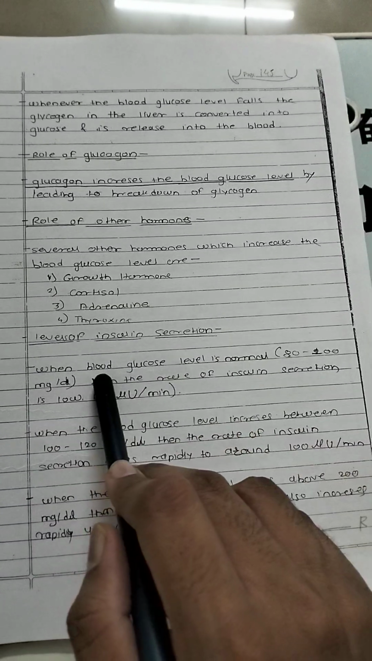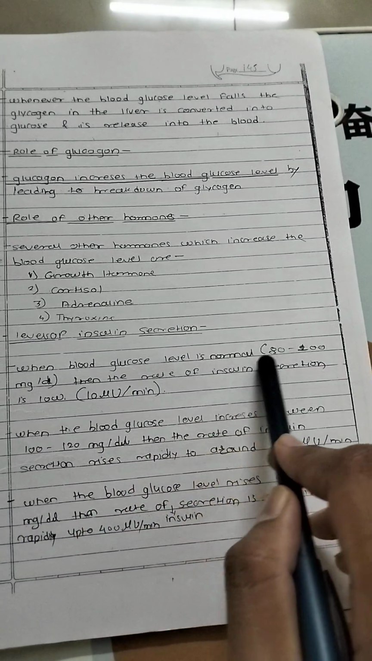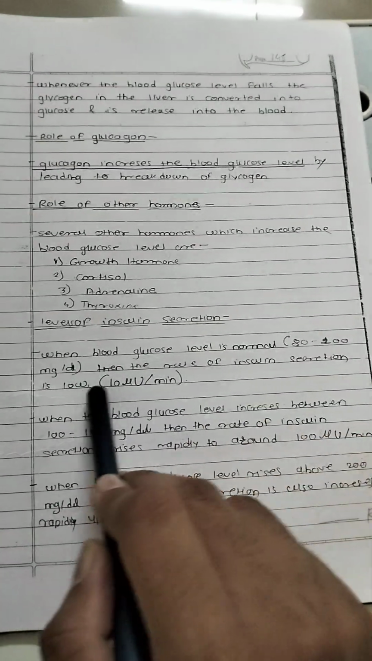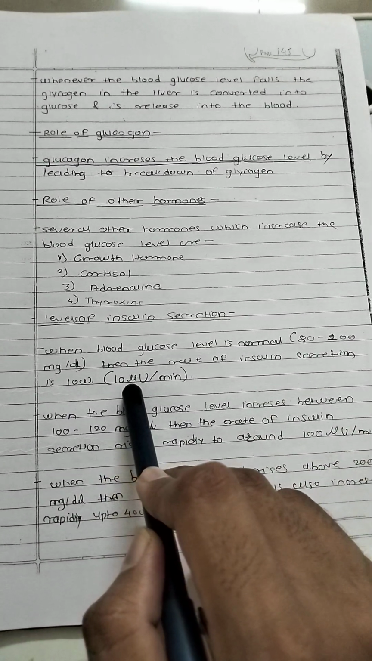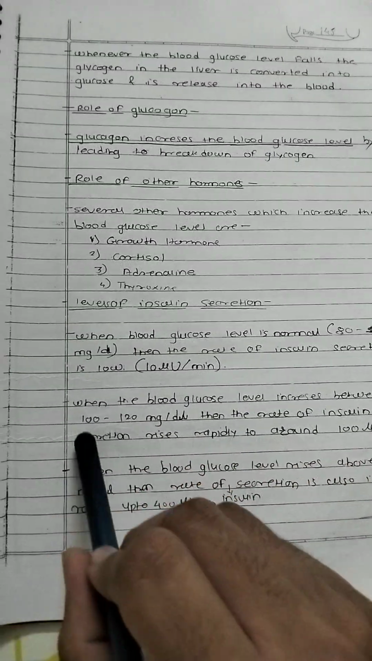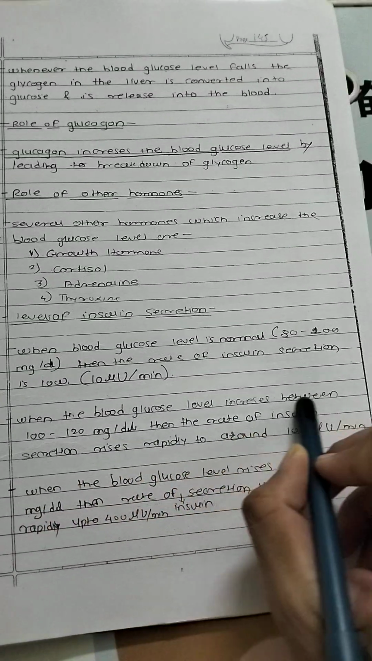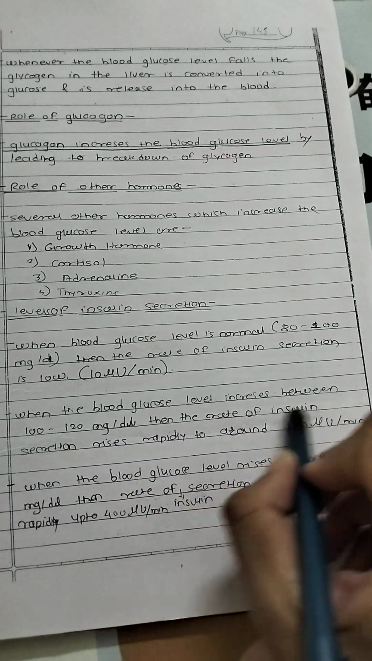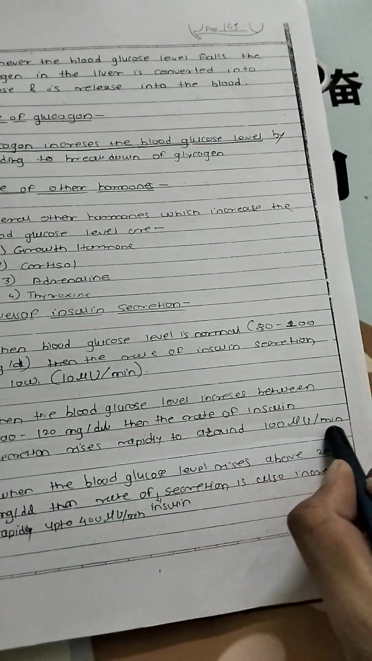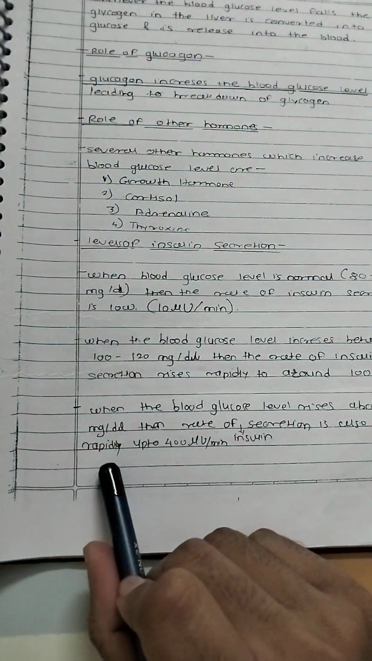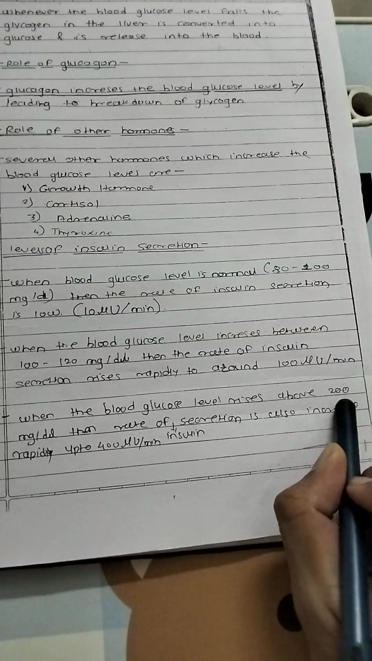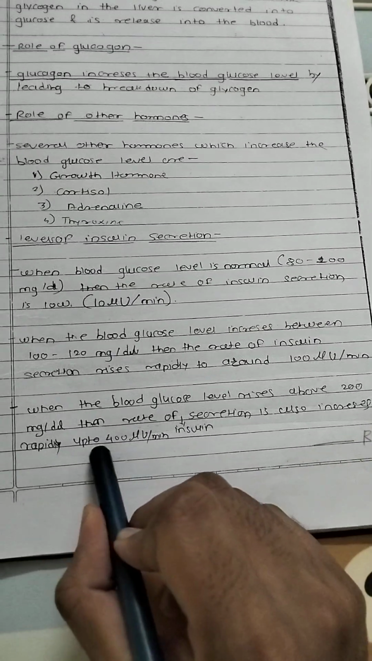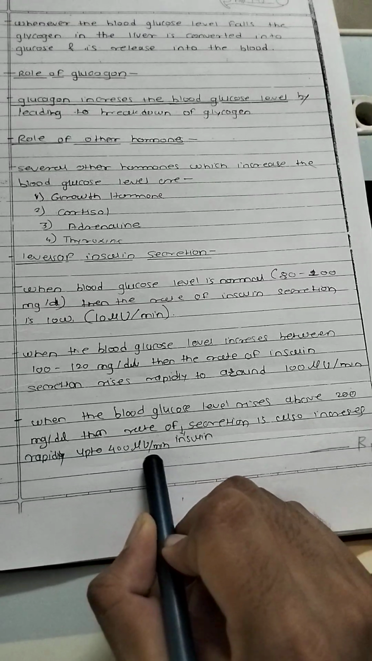Rate of insulin secretion. When the blood glucose level is normal, 80 to 100 mg per dl, then the rate of insulin secretion is lower, around 25 microunits per minute. When the blood glucose level increases between 100 to 120 mg per dl, then the rate of insulin secretion rises rapidly. When the blood glucose level rises above 200 mg per dl, then the rate of secretion increases rapidly up to 400 microunits of insulin.